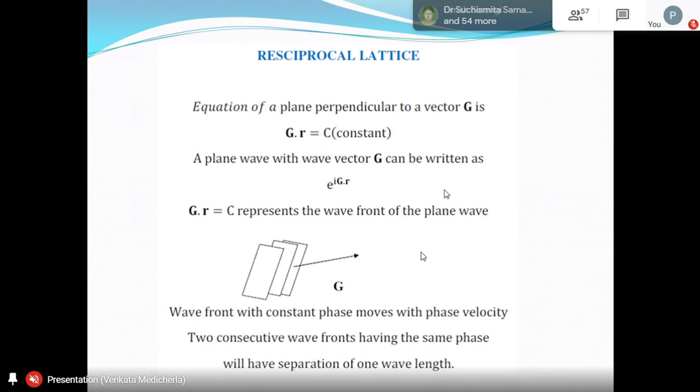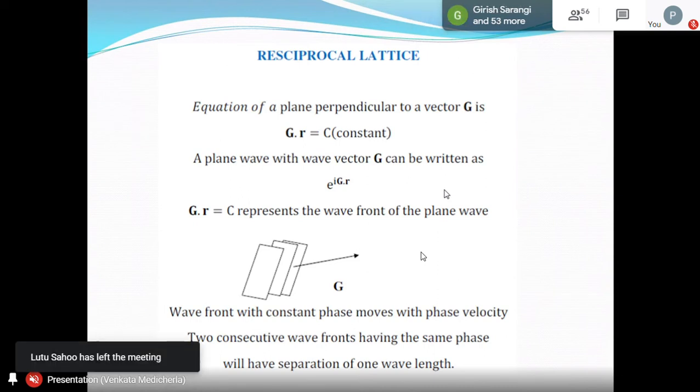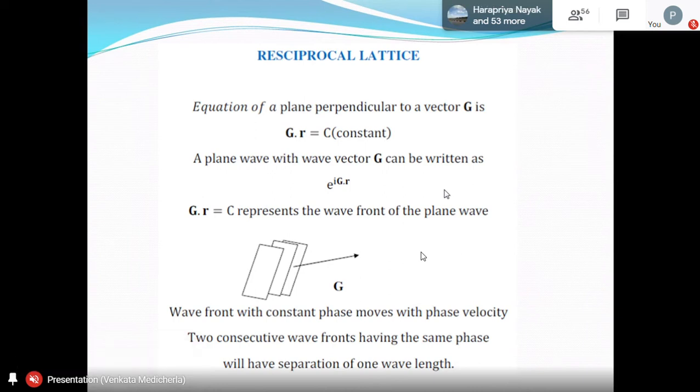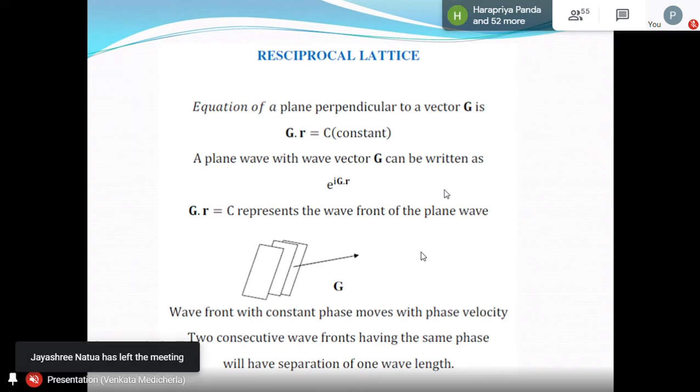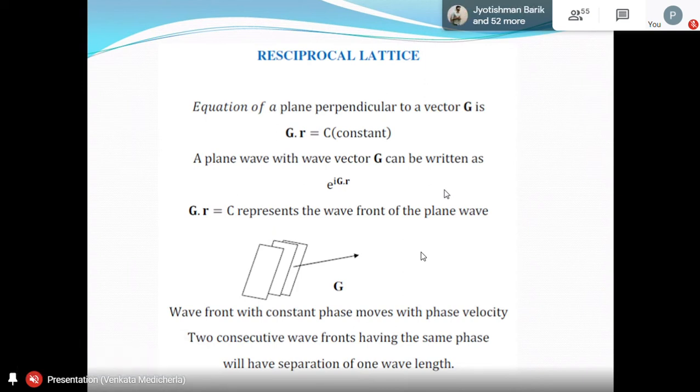So it is very simple. In the plane wave, we have the wavefront perpendicular to the propagation vector, and the wavefront is moving. But the lattice planes are not moving here; they are fixed. If you take a snapshot of the wave, you look at the 1 radian phase, which is spaced at equal intervals, lambda difference.